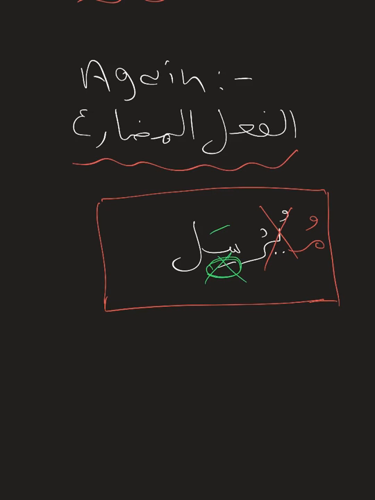So we now have Mursal. This is Ismul Maf'ul. So Ismul Fa'il and Ismul Maf'ul both begin with the same meme with a dhamma. In Ismul Fa'il, the Al-Fa'lul Mudari' will not change, so it will be Mursil with a kasra. In Ismul Maf'ul, you replace the kasra with a fatha, Mursal. So Mursil, Ismul Fa'il, means sender.